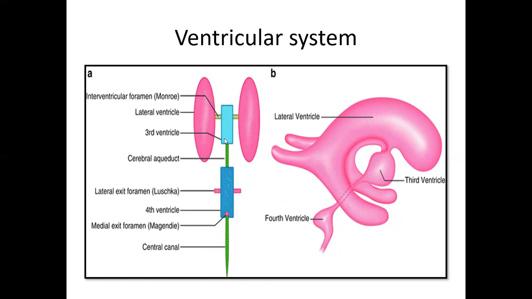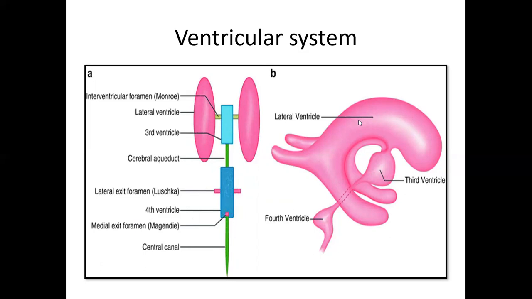From the third ventricle, CSF flows to the fourth ventricle by a duct called the cerebral aqueduct. It goes through the midbrain. So this is the cerebral aqueduct, and this is the fourth ventricle. These are the two lateral recesses, called the foramen of Luschka, and one central, called the foramen of Magendie, and then there is the central canal.